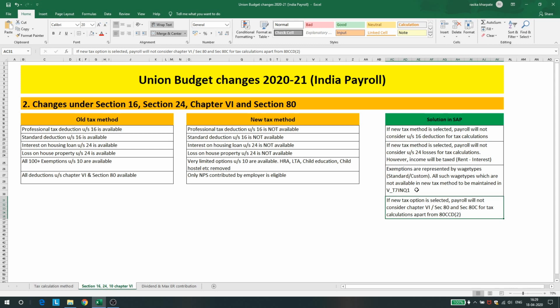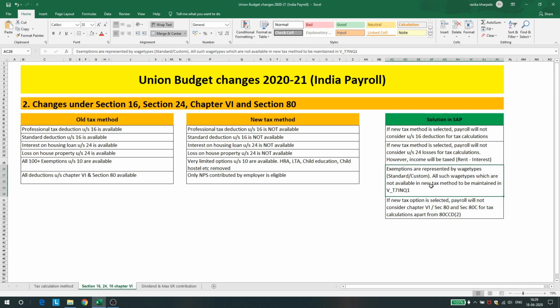Also, SAP has given a new configuration for removing all the customer specific as well as standard exemptions from Section 10 in the new tax method. So this is the table V_T7INQ1 in which we need to configure all such wage types. These wage types can be standard or custom. Whatever wage types are accumulating into /130, /132, /133, for all those wage types we have to do configuration in T7INQ1 for removing them from Section 10, only when the new tax method is opted.